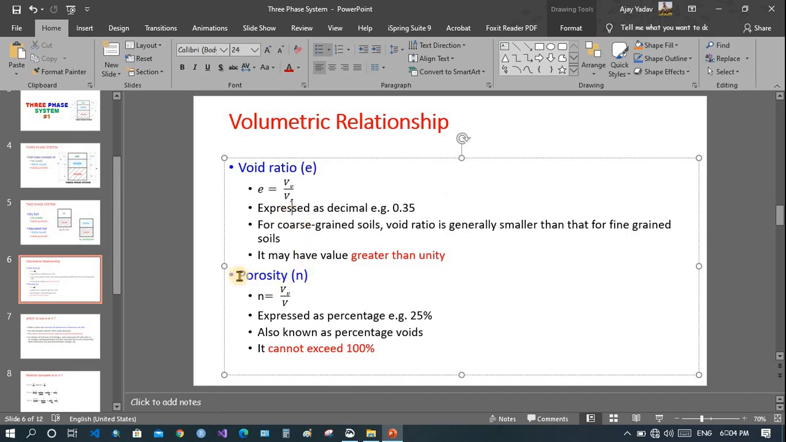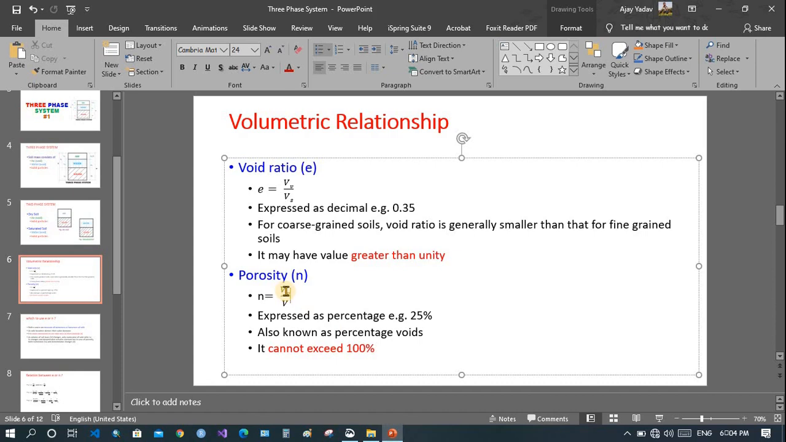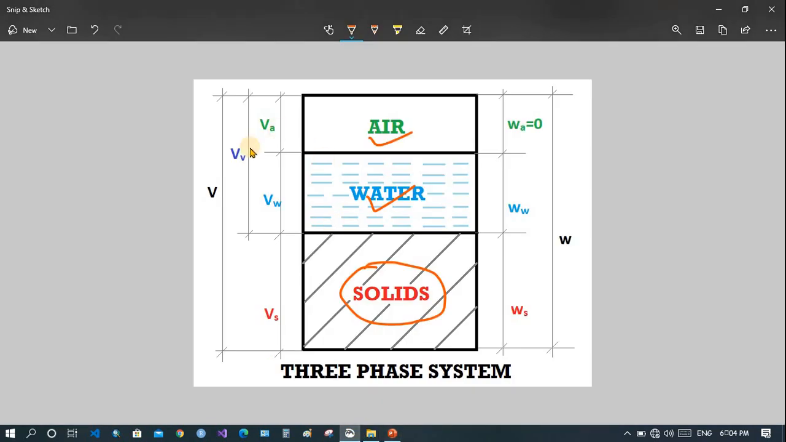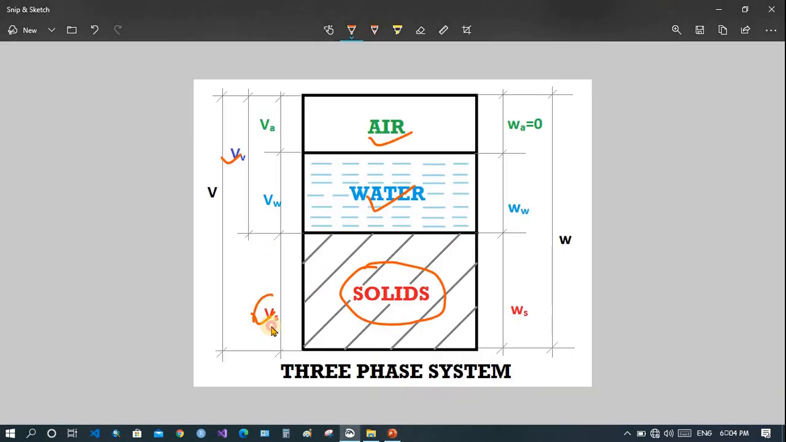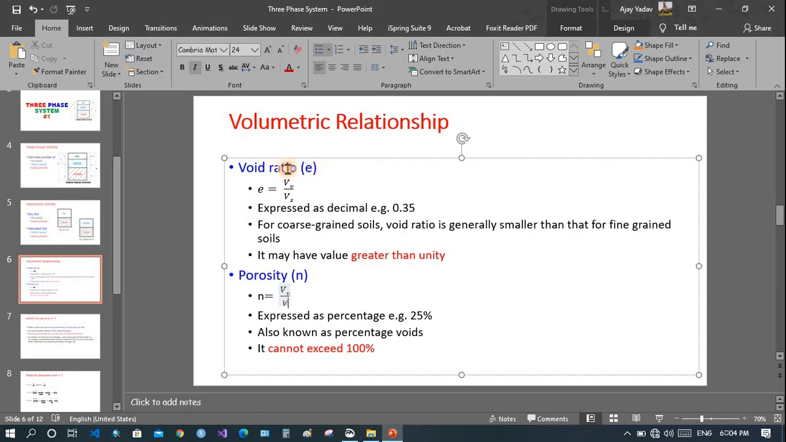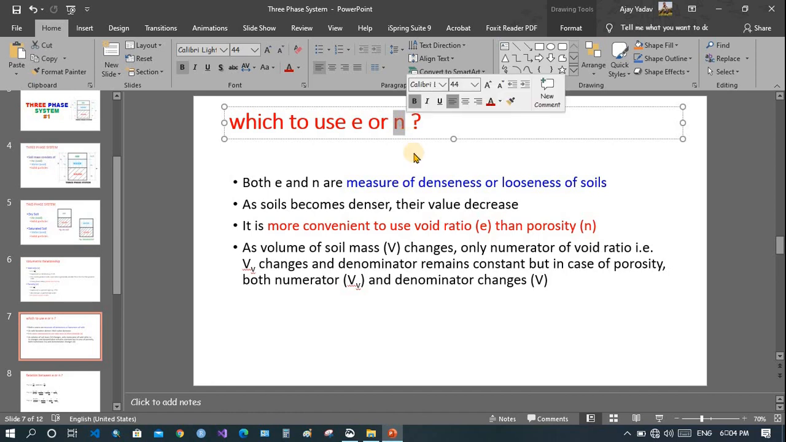But you can see here, in case of porosity, when there is change in volume of void, that is air or water, then there is change in numerator as well as denominator. The denominator includes total volume. It means it includes volume of void plus volume of solid, that is total volume in porosity. But in void ratio, it includes only volume of solid. So when volume of void is changed, it has effect only on the numerator, not the denominator. So it is better to use E instead of N.